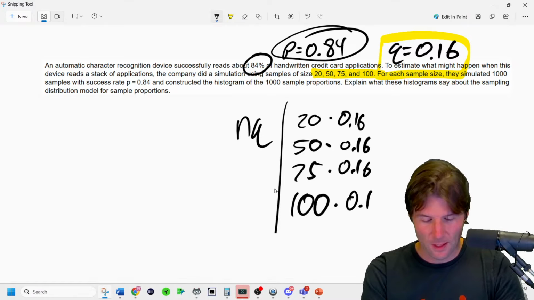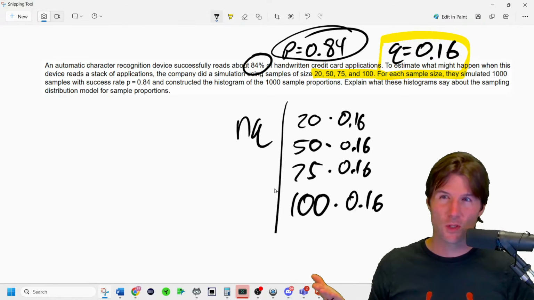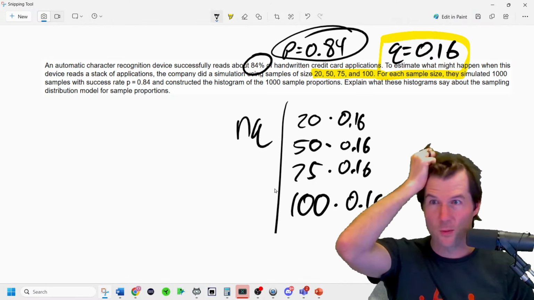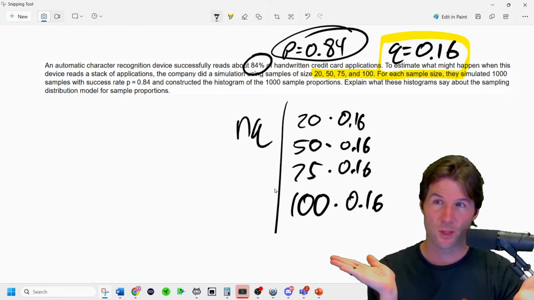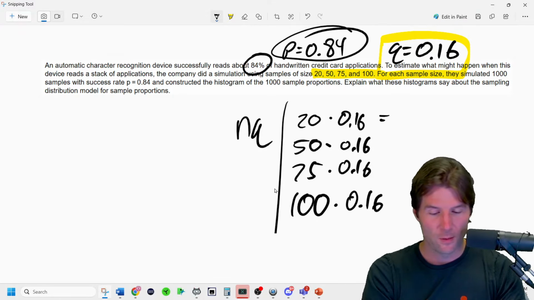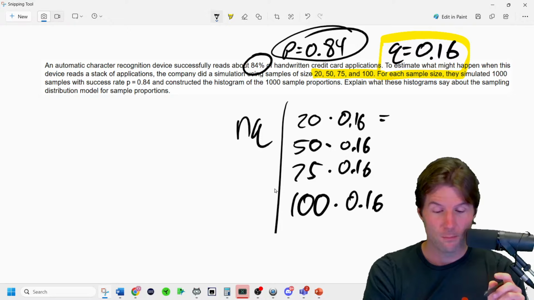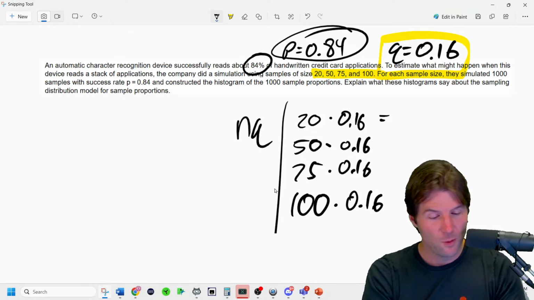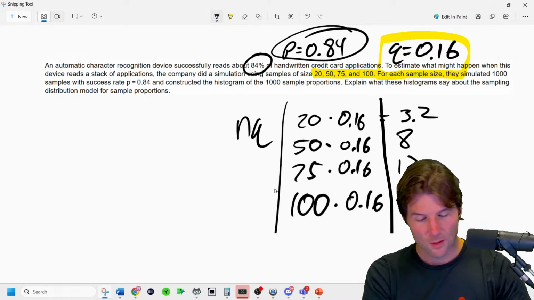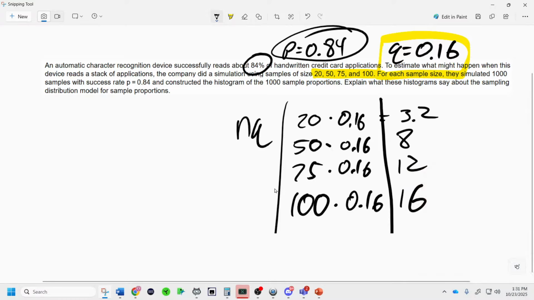Who follows me that n is what's changing and q is still 0.16? It's saying if we give it 20 cards to read, what probability of failure is it? 16% probability of failure on 20 things it's reading. So we would expect about, doing the math in my head, times by 2, move the decimal, 3.2. Take half of it right here, and then take a quarter. So this would be 12, and this would be 16. So there are the answers, expected failures. This is literally nq.